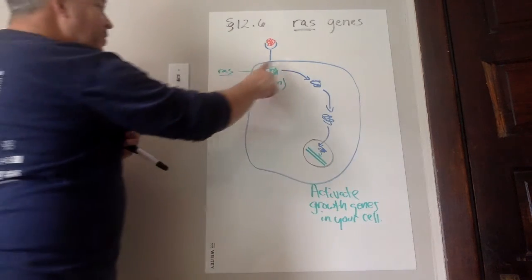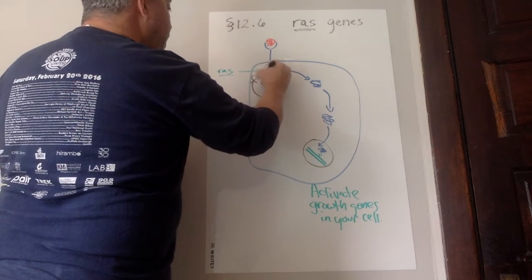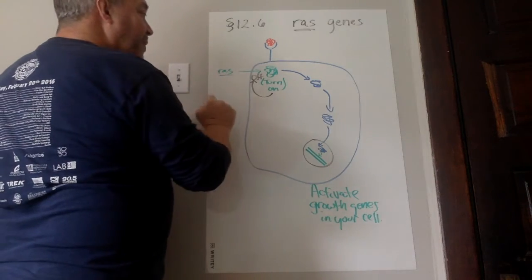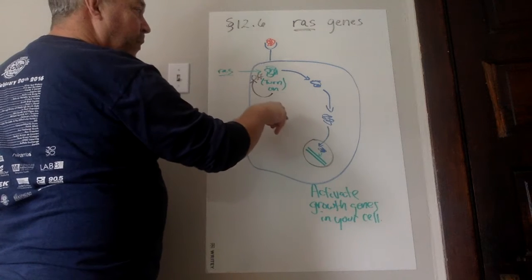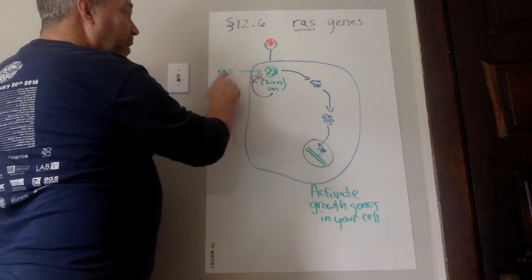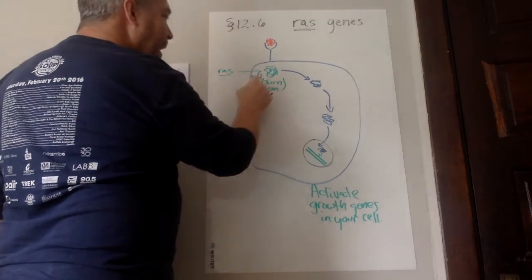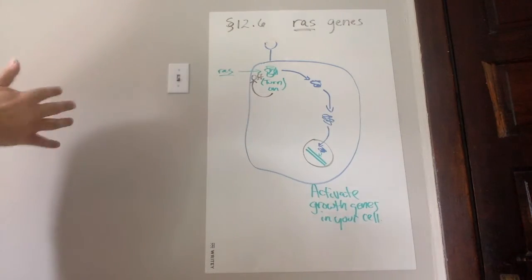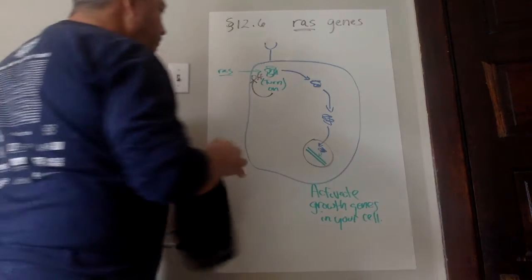As soon as the RAS gene starts this, it will automatically go back to the off position. If it doesn't automatically go back to the off position, we're going to keep this cascade going. We would get cell growth, cell growth, cell growth. So the important part of these kinds of regulatory genes is as soon as this turns on, as soon as it starts that cascade, it goes right back to the off position. We have no more signal here, and so it'll stay in the off position until something else falls into that pathway. This is where the problem comes in.